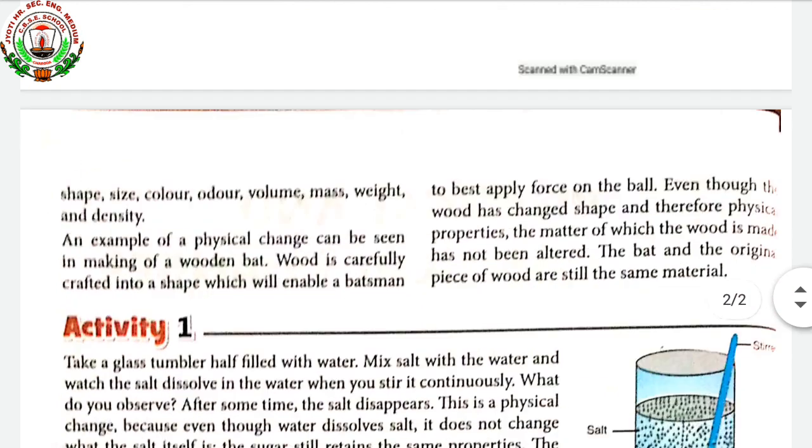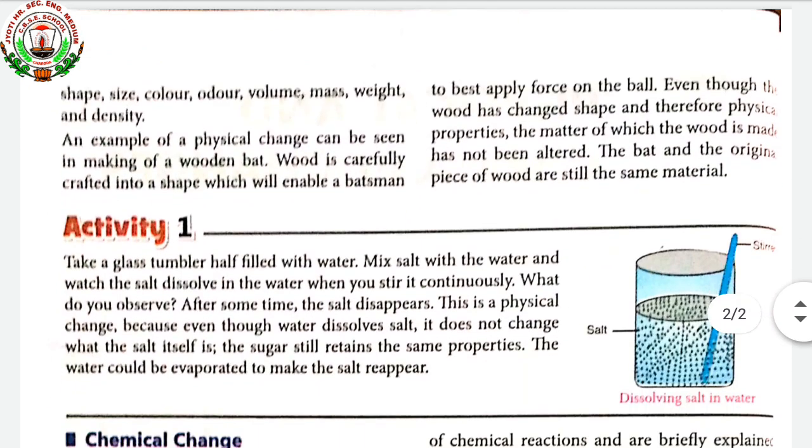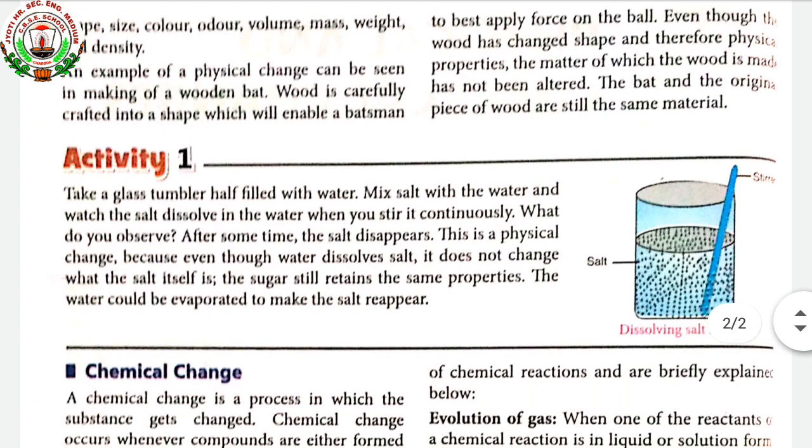Now have a look at chemical change. A chemical change is a process in which the substance gets changed. It is called an irreversible change. Irreversible means it cannot be reversed back; it cannot come back to its original form. For example, suppose we have a paper and we burn it.